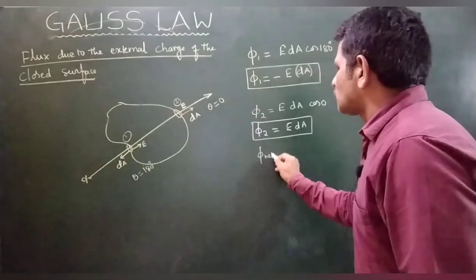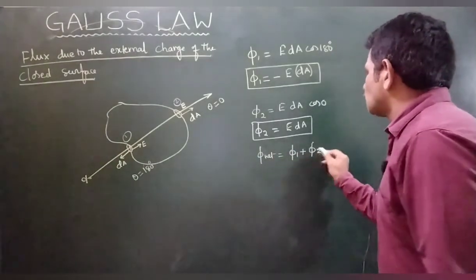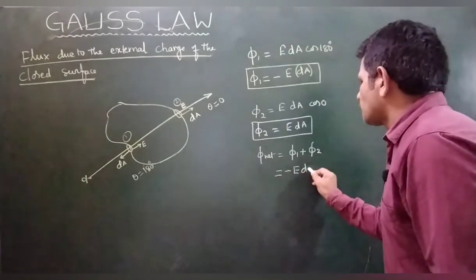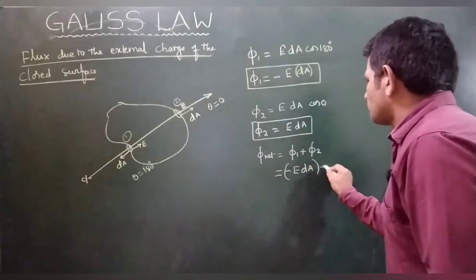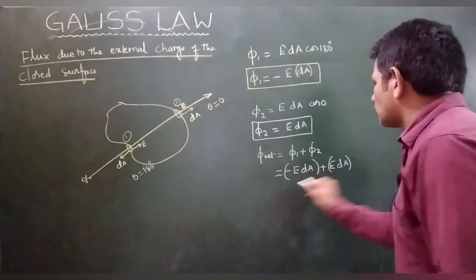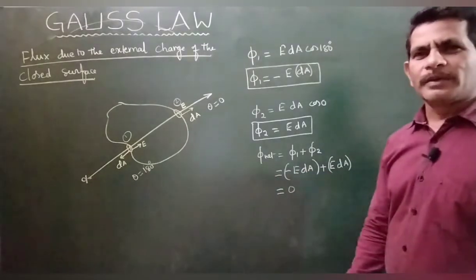Phi net is equal to phi 1 plus phi 2: on the first plane minus E dA, on the second plane plus E dA. Total flux will be 0.